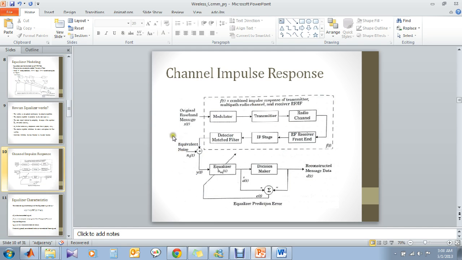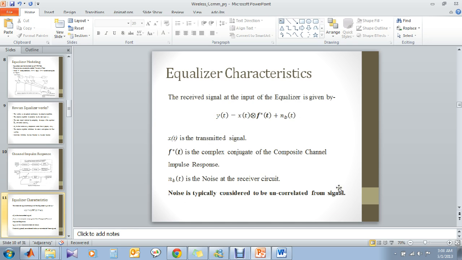So basically, if you model it as an impulse response, the channel impulse response has to be modeled as a function of time f(t), and y(t) is the input of the equalizer. Now the output of the equalizer goes to a decision maker, where the comparison of the standard signal with the input signal is made. If there is an error or some kind of deviation, that deviation is used to adapt the equalizer to the changing channel. So this is mathematically the same thing which I have said.